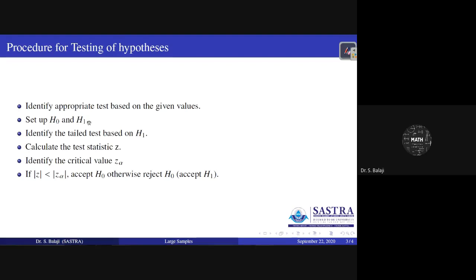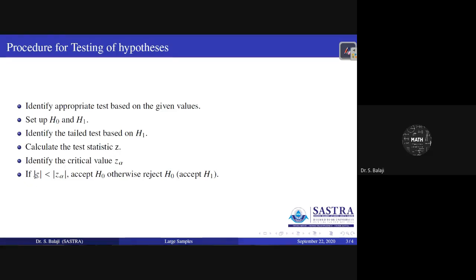If the question is a comparison type, then you use the less than or greater than symbol. If you are only checking whether it is significant or not, you can use the not equal to idea. Therefore, based on equal to or not equal to, less than or greater than, you can identify whether it is a one-tailed or two-tailed test, particularly left-tailed or right-tailed. Based on the tailed test and the level of significance, you can identify the respective critical value. Then calculate the test statistic from the given data.